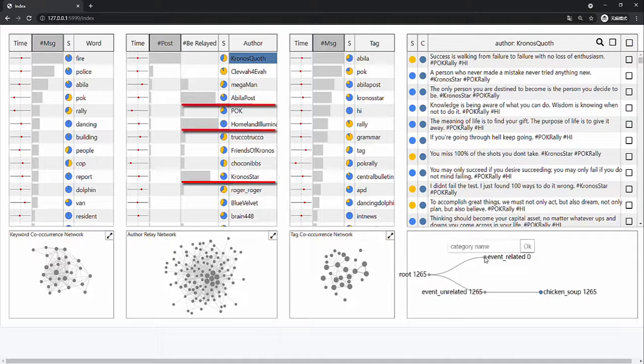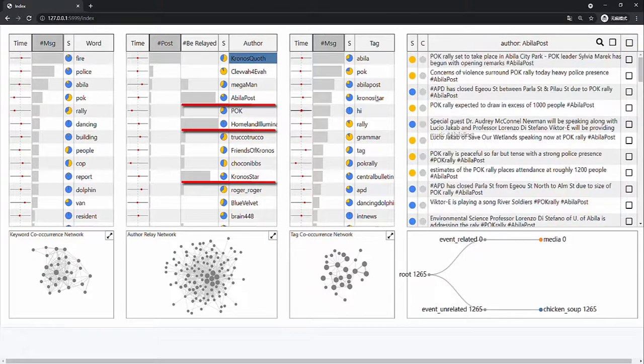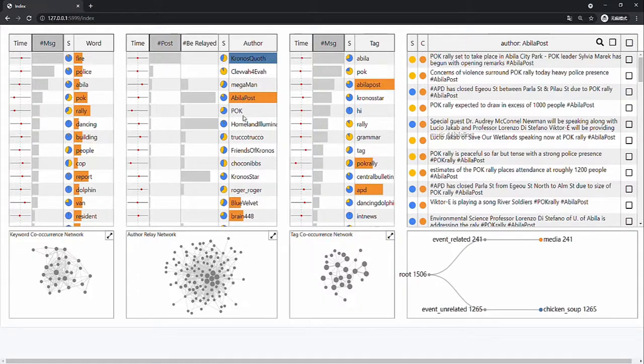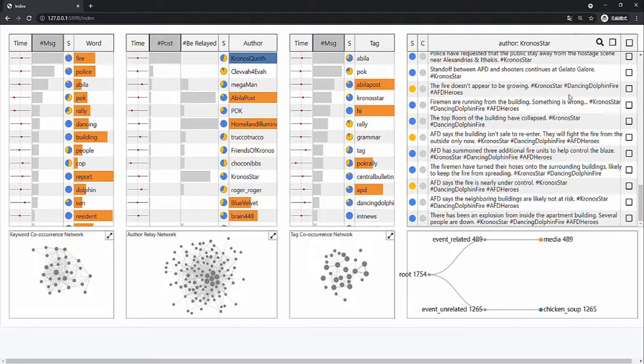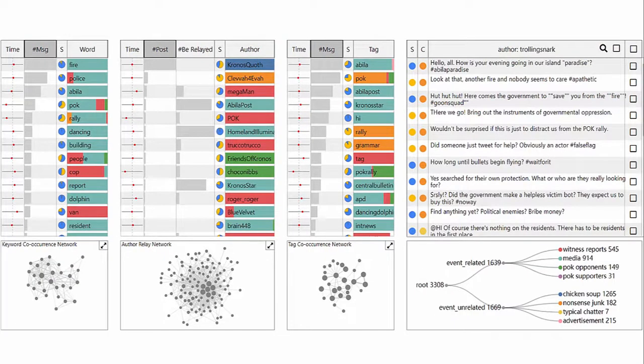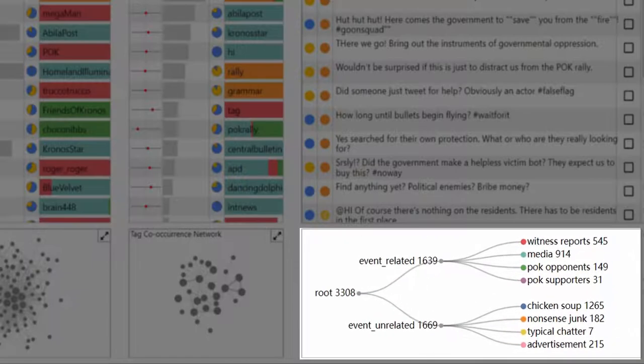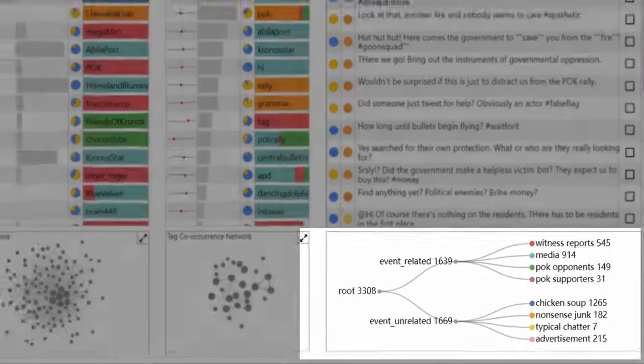node. Abila Post, Homeland Illumination and Kronos Star are media with high retweets. They all focus on recording the process of events. So we create a node called Media and assign all their messages and forwarded messages to the node. After checking the top 30 authors, we build a classification tree with 8 types of content, including witness reports, media, POC opponents, POC supporters, chicken soup, nonsense junk, advertisement, and typical chatter.